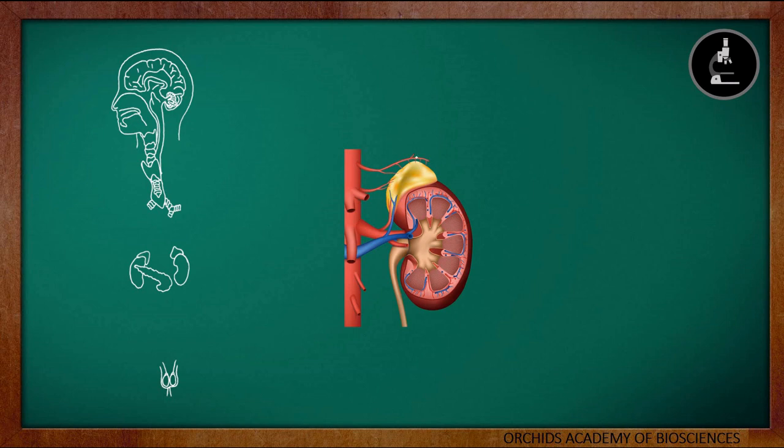Moving on to the next gland, adrenal glands. The adrenal glands are located on the top of each kidney. These adrenal glands secrete the hormone adrenaline. Adrenaline is secreted directly into the blood because it is an endocrine gland. Then through the blood, this adrenaline goes to the different parts of the body, and the target organ which it acts on is heart. So heart is the major target organ of this hormone adrenaline. We might have noticed that when we are scared or we are in some stressful condition, our heartbeat increases suddenly. It is because of this hormone adrenaline.